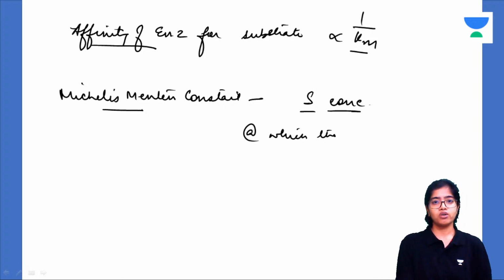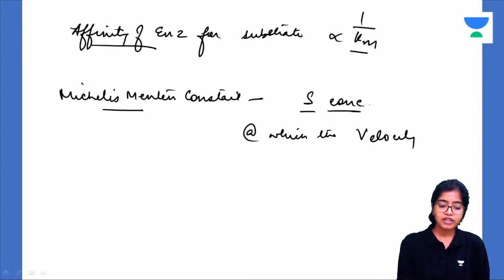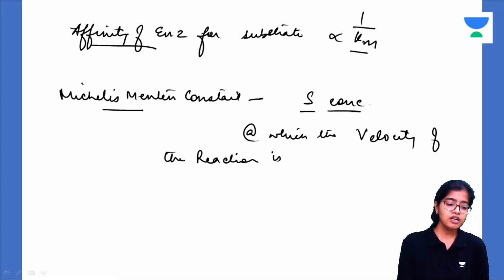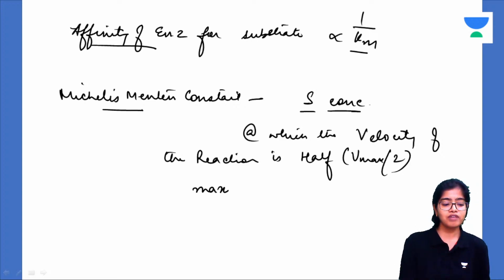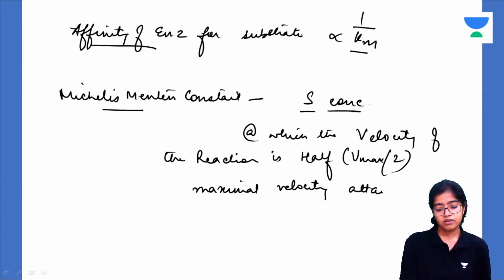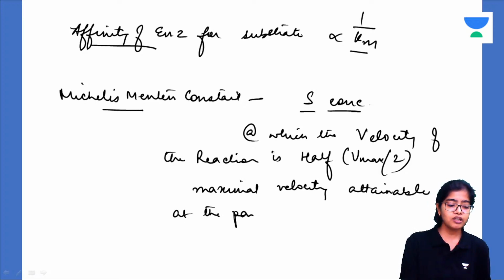What is Michaelis-Menten constant? It is the substrate concentration at which the velocity of the reaction is half of the maximal velocity attainable at the particular enzyme concentration.